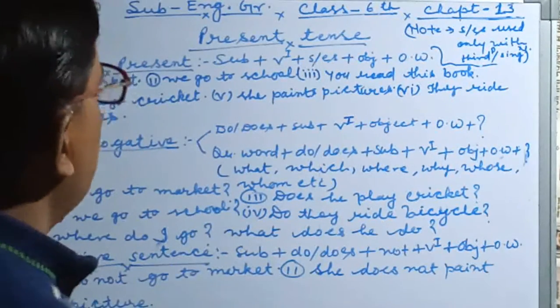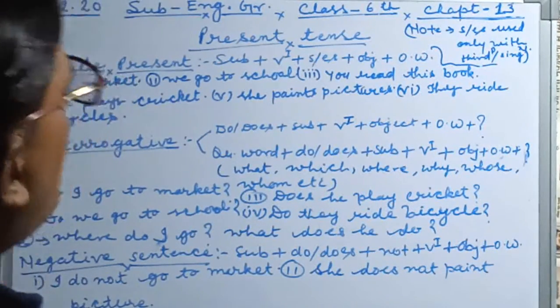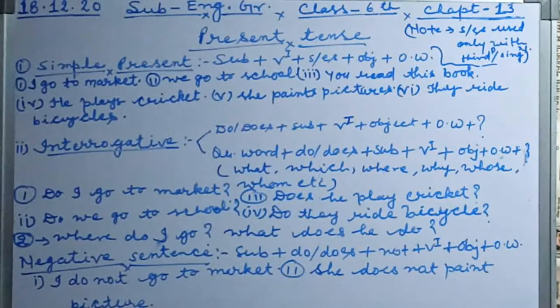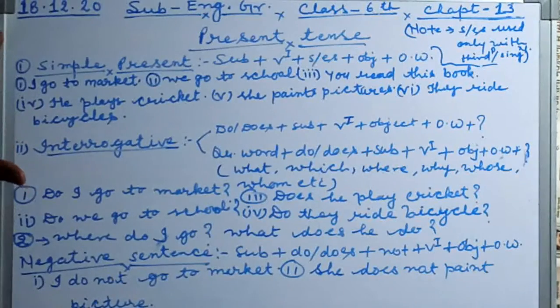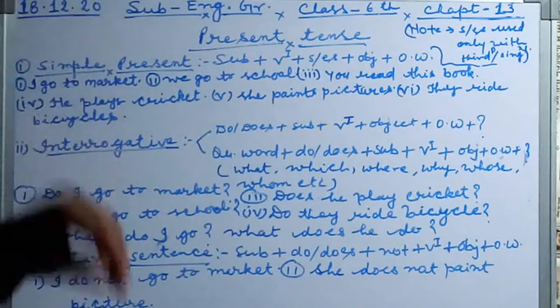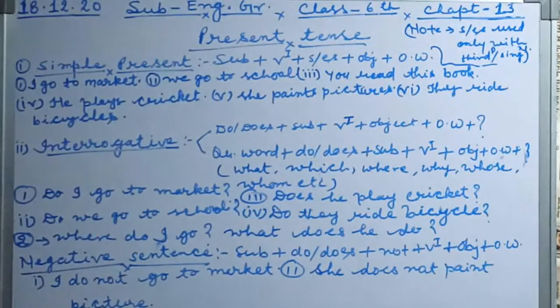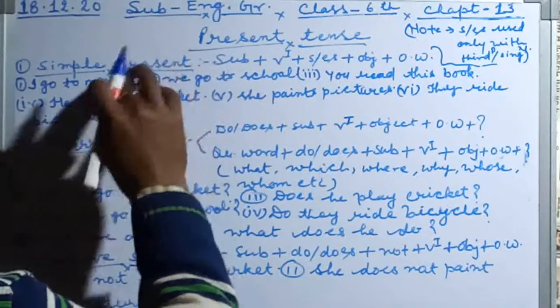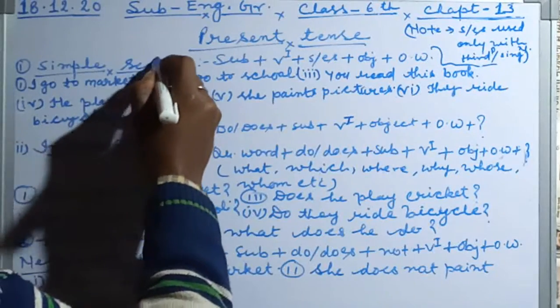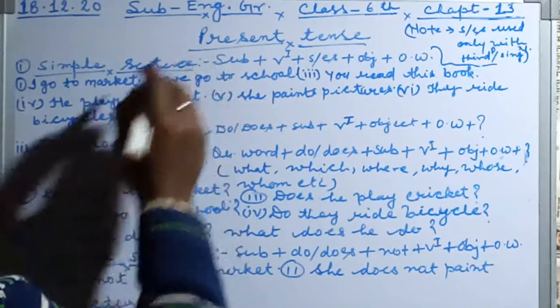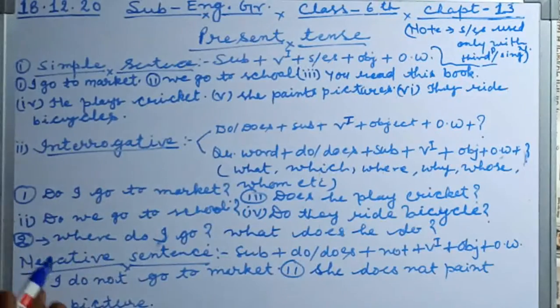I tried here to include all the things which are necessary for the simple present tense. In simple present tense, what are coming here? Simple sentence, interrogative sentence and negative sentences.